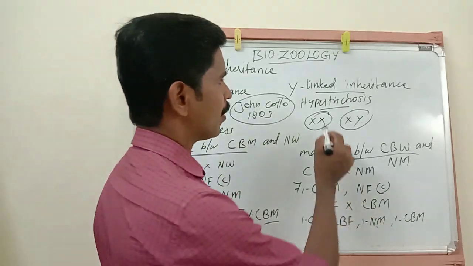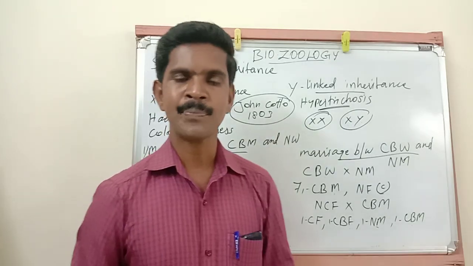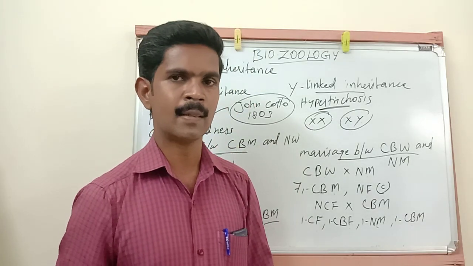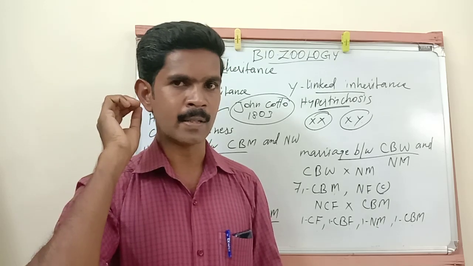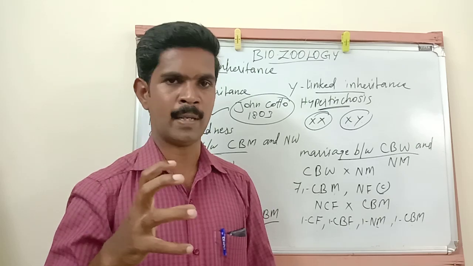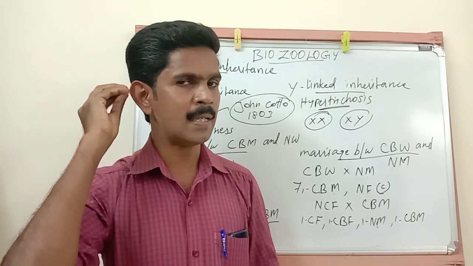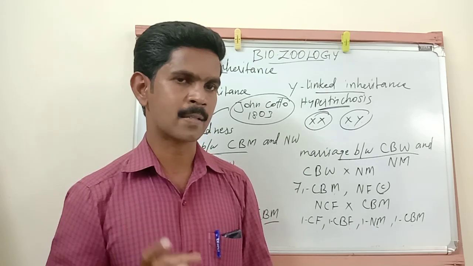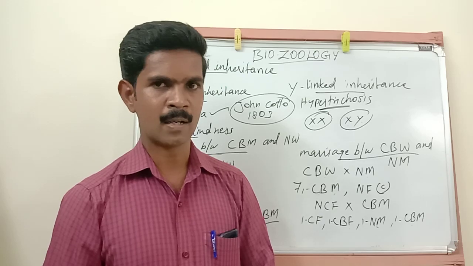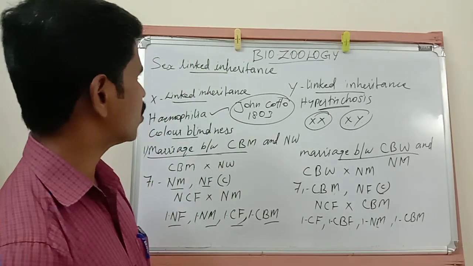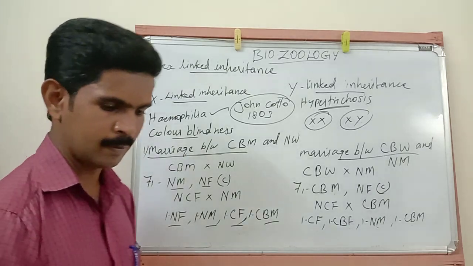Understand? And the example for this disorder is hypertrichosis. Hypertrichosis means excessive growth of hair in the pinna region of the ear. This region is called the pinna region. In some males, the pinna region has many hairs, and this condition is called hypertrichosis. I hope you all understood this sex-linked inheritance.